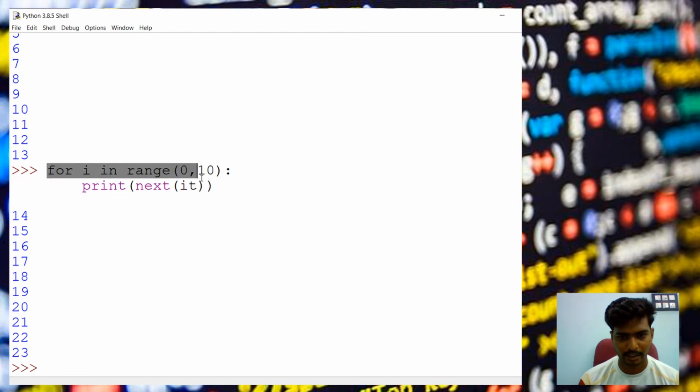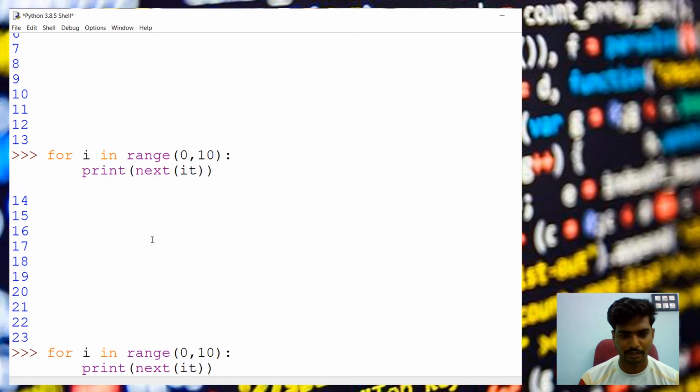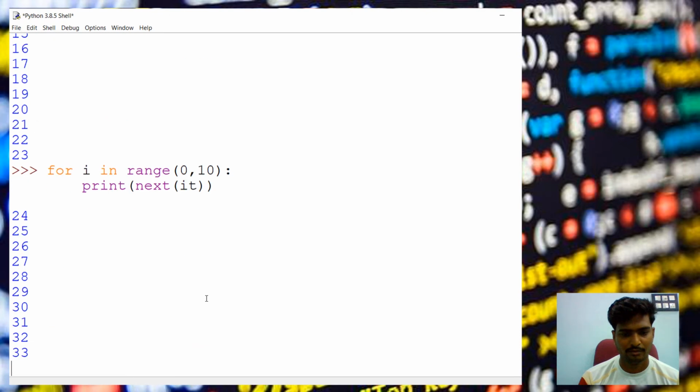I can execute it again also. So it will continue to 24, from 24 to 33. So it's like 10 times we have given. We don't need this i, just for the for loop syntax we have given this. Instead of a for loop we can use a while loop also, but we have to mention the conditions and all. So for simplicity I have used a for loop because our condition range is 0 to 10. It's like 10 times the print statement has to be executed.